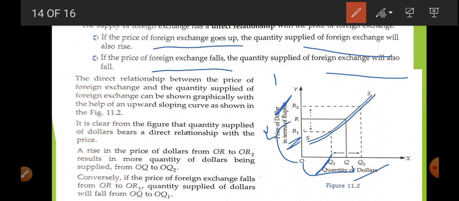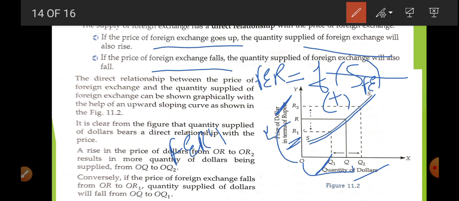So we can write that the foreign exchange rate is a function of the supply of foreign exchange, and we find a positive relation, that is, if the foreign exchange rate is high, the supply of foreign currency will be high. Like when the price of any commodity is increasing, its supply increases. Why? Because producers and sellers are getting more profit, that is the reason.